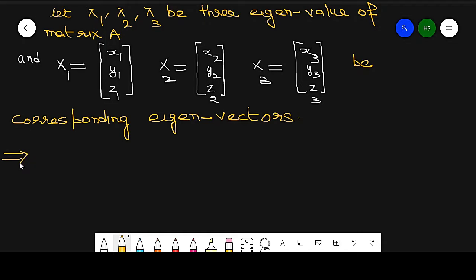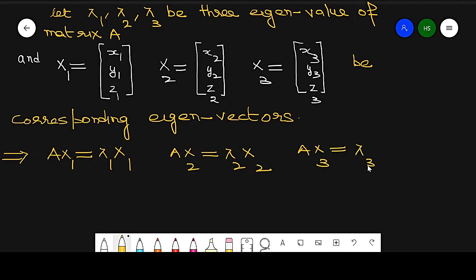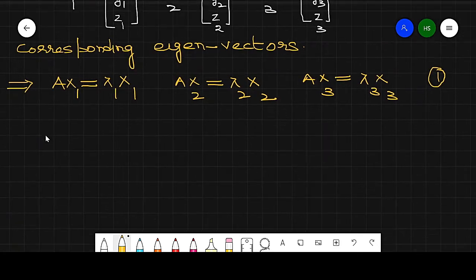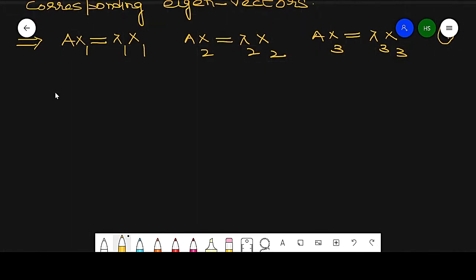So it implies Ax1 equals lambda 1 x1, Ax2 equals lambda 2 x2, Ax3 equals lambda 3 x3. So this is written as equation number 1. I just used the definition of eigenvalues and eigenvectors.